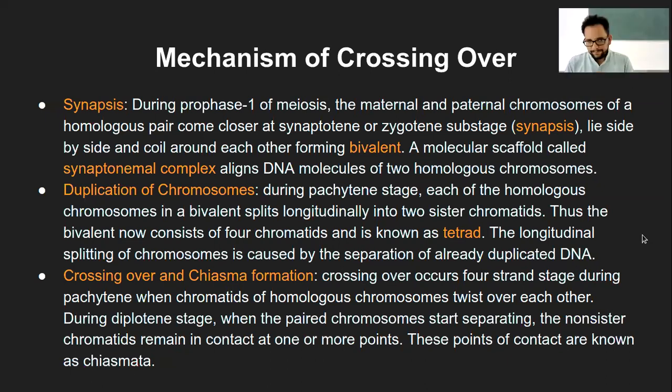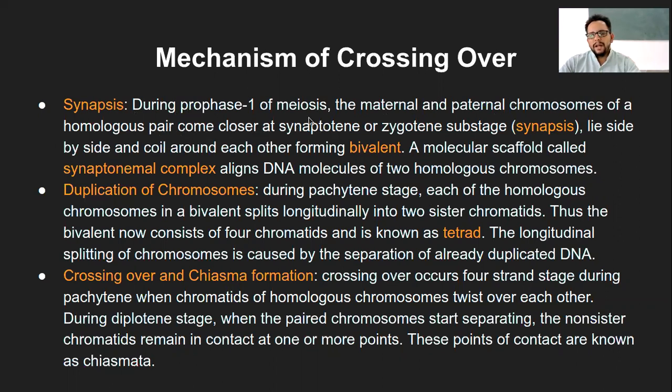Okay, so then we will come back to this mechanism of the crossing over. So I will just go through it. It might just look very textual here, but it's very simple and nothing so difficult to understand. Just a few terminologies that I will explain. So during prophase 1 of meiosis, that is meiosis 1, the maternal and paternal chromosome of the homologous pair, they